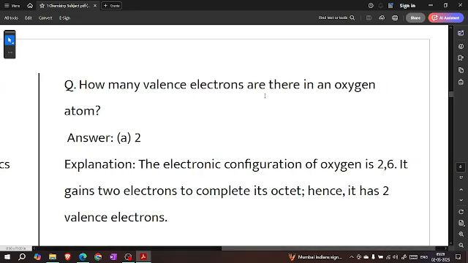How many valence electrons are there in an oxygen atom? 6. The electronic configuration of oxygen is 2, 6. It needs to gain 2 electrons to complete its octet. Hence, it has 6 valence electrons.